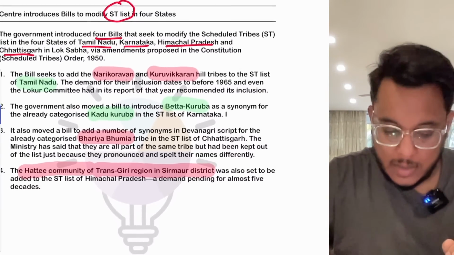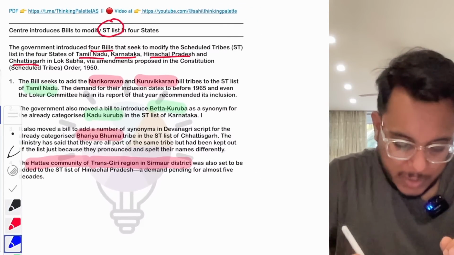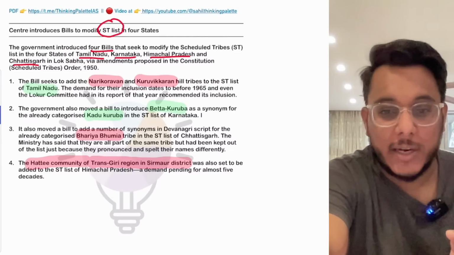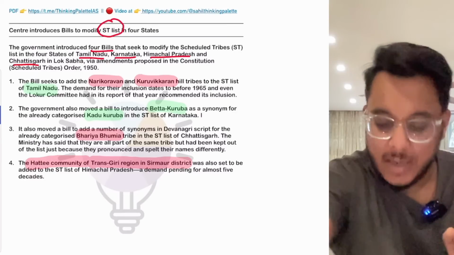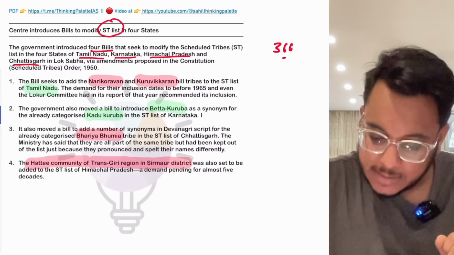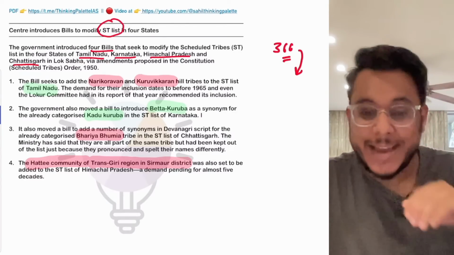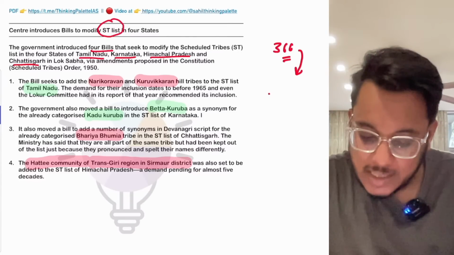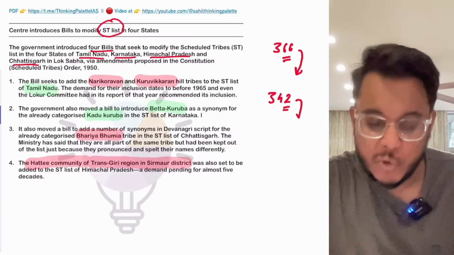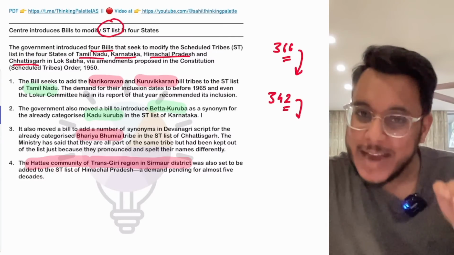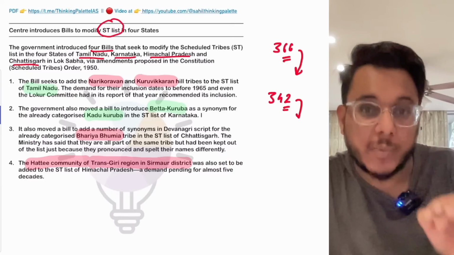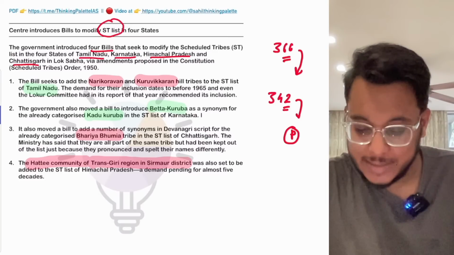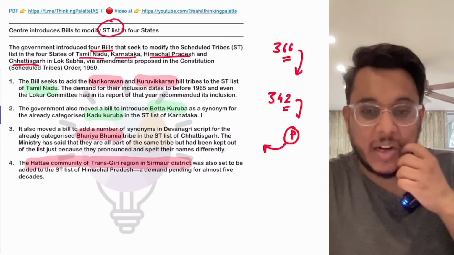Yes. Now, guys, you need to keep in mind the two articles of the Indian Constitution whenever we are talking about tribal people. Number 1, Article 366. Article 366 provides that the Scheduled Tribes will be those tribes who are notified as a Scheduled Tribe as per Article 342 of the Indian Constitution. And under Article 342, it has been provided that the Scheduled Tribes will be those people who will be notified as Scheduled Tribes by the President. Is it clear or not? So this is something that has been provided under Article 342.